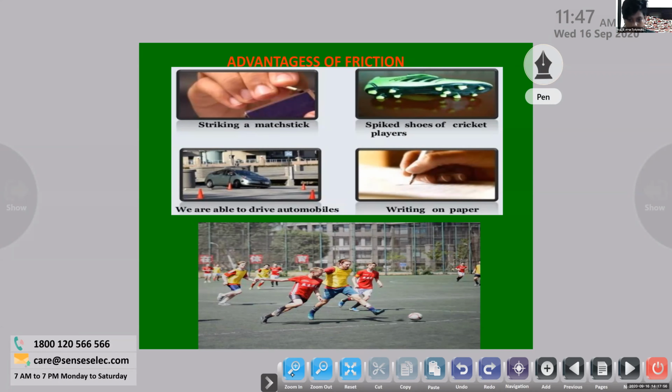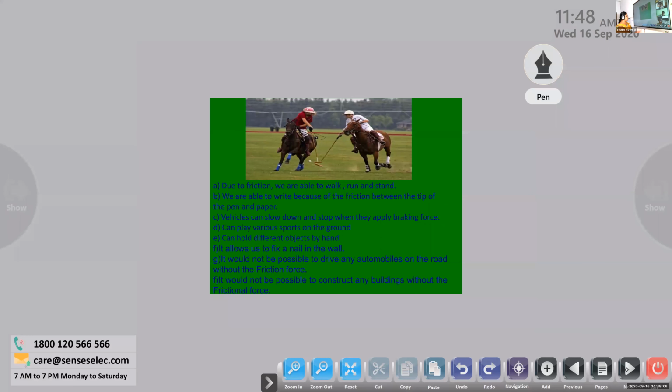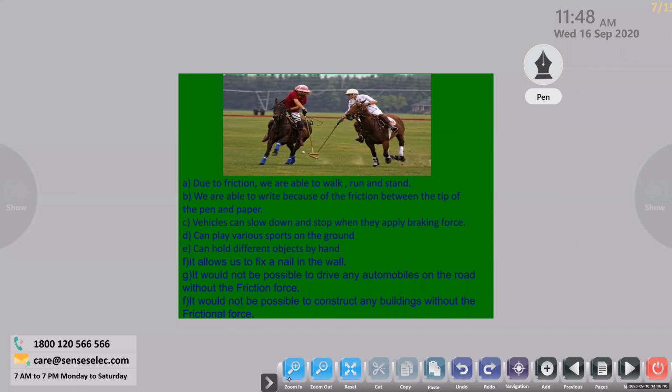Playing kho-kho, playing kabaddi, basketball. All the games, whatever we play, it is an advantage of friction. So you can have horse riding. The people on this, they are playing hockey, correct? We are able to play hockey while we ride on the horse. That is also part of friction.